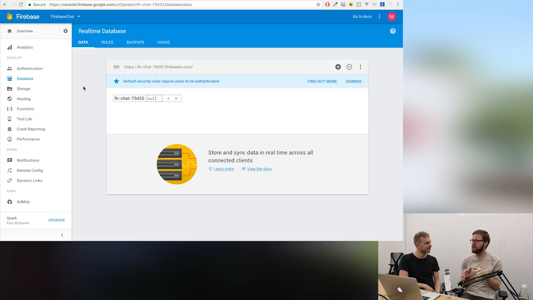You're just talking directly to the database and saying, I want to put this data at this location. And any other client who's interested in it, so if you're building a chat application, every other client who wants to know when a new message gets added can get updated in real time. So you're dealing with asynchronous handlers instead of HTTP requests that say, go get the data. Are there new messages? No. Are there new messages? No. So it's this really clean, easy to use model for building up data.